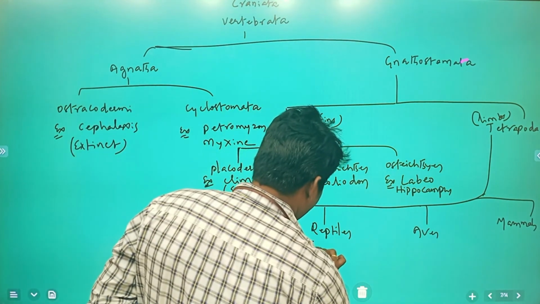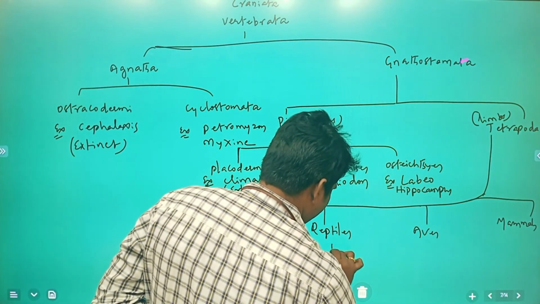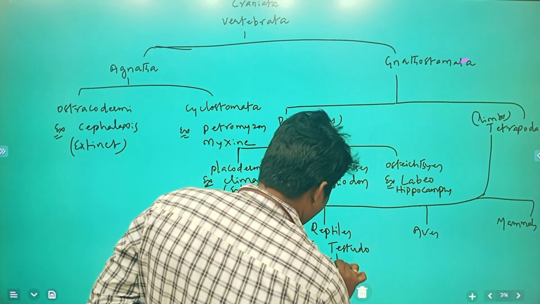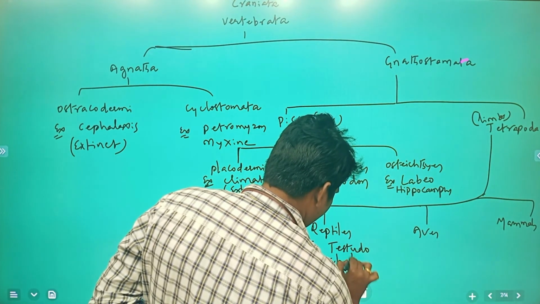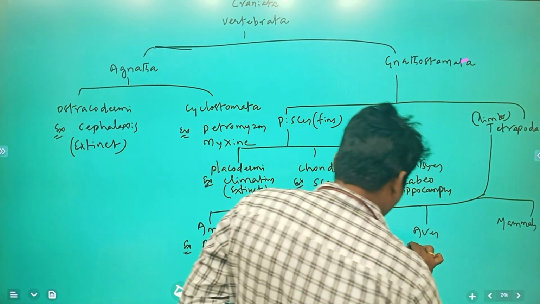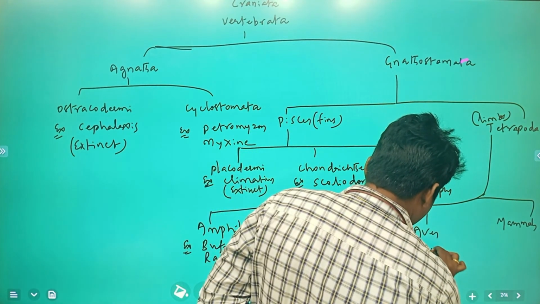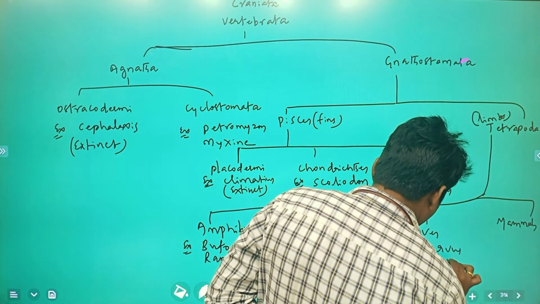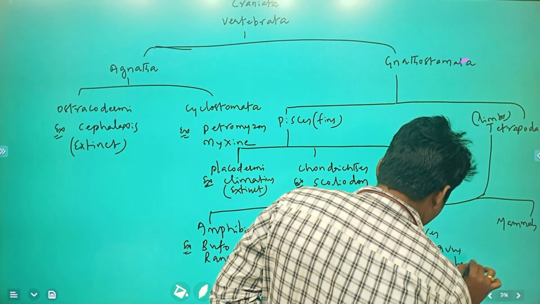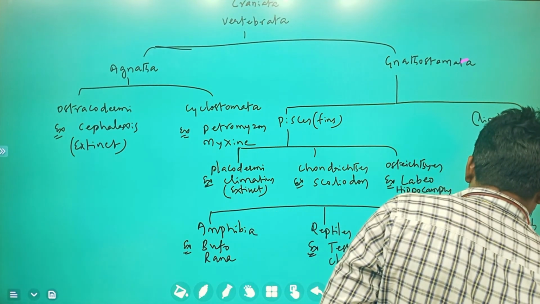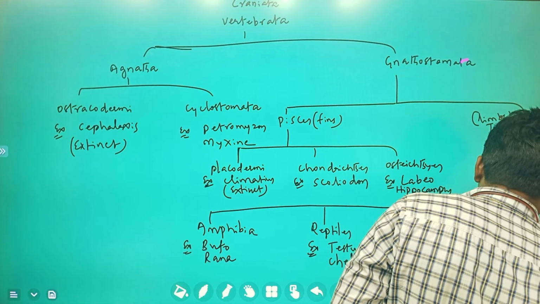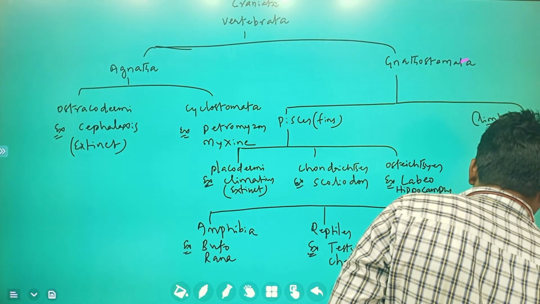Next, in reptiles, the example is Testudo, Chelone. Next example, Corvus, for birds. Next example, Macropus, Pteropus, for mammals.